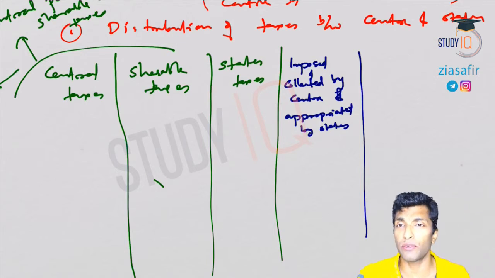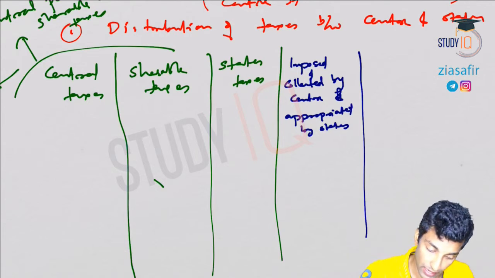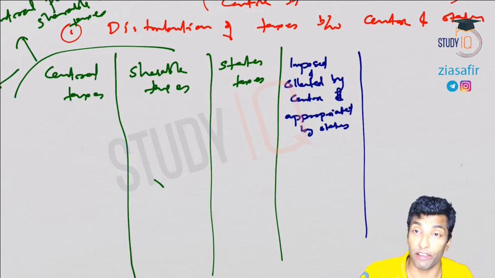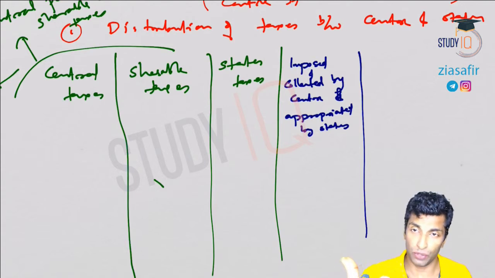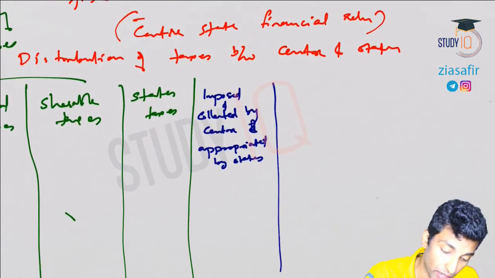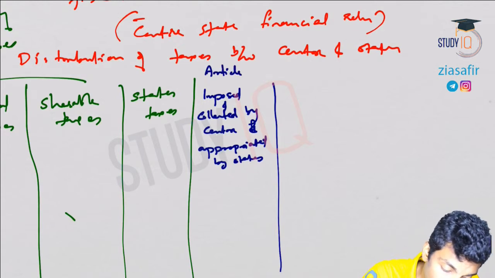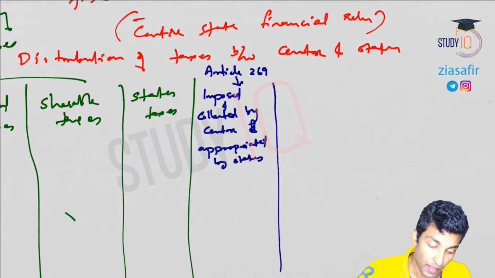It is done for administrative convenience. When we talk about the taxes coming under this, you will understand, like taxes on railway fares and freights, etc. For states it would be difficult. We'll discuss the components so that you'll understand easily. So it is basically done for administrative convenience, under Article 269.